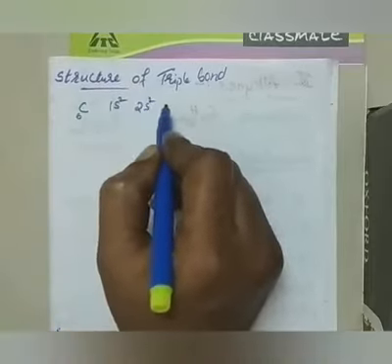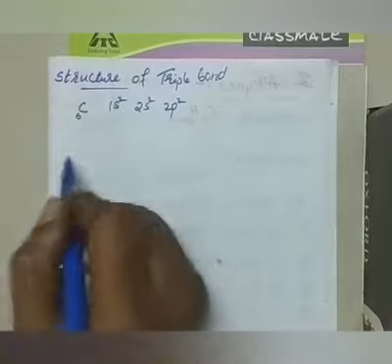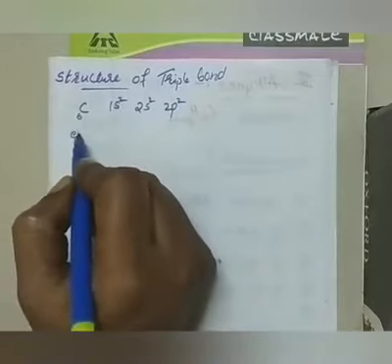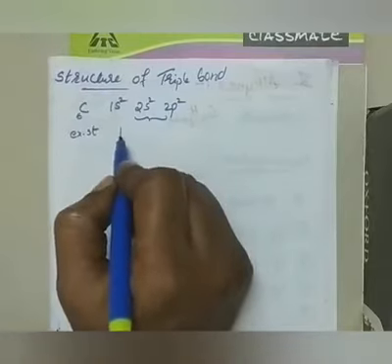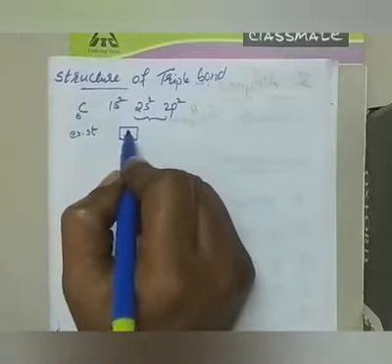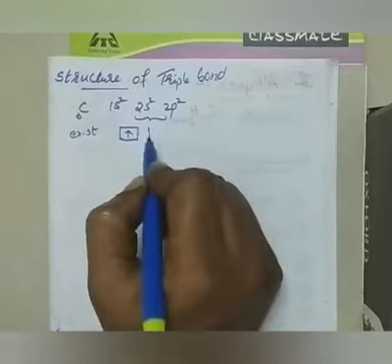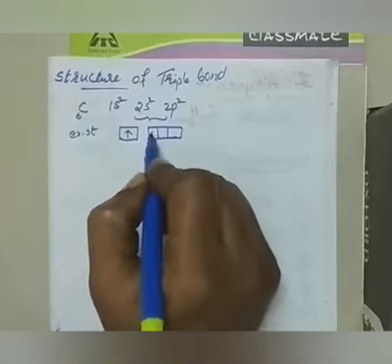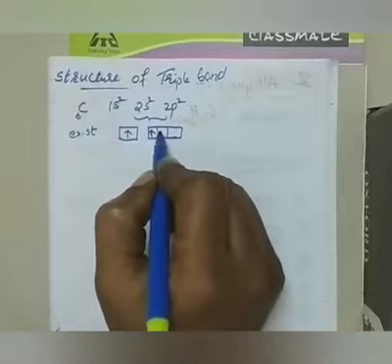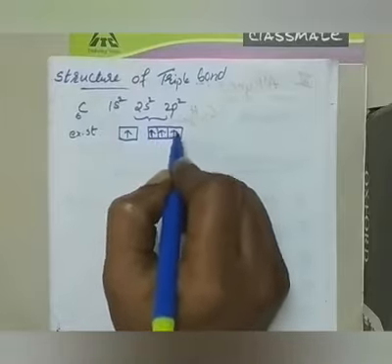This is its ground state electronic configuration. The excited state electronic configuration is 2s1, 2p3, like this. One electron will get excited and enter the p orbital.